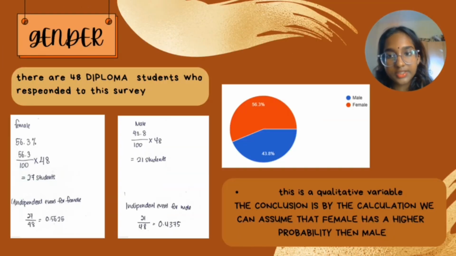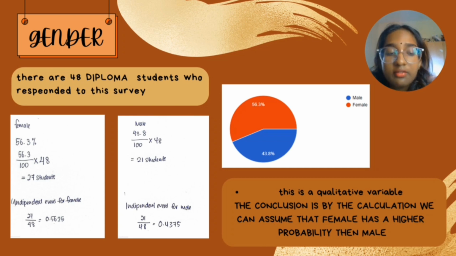So the next question is gender. There are 48 diploma students who responded to this survey. As we know from the pie chart, we can see that 56.3% are female and 43.8% are male. So from this, we can find out how many students have answered this survey, which is 27 students female and 21 students male.